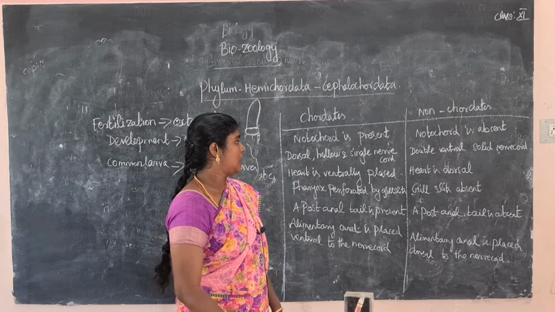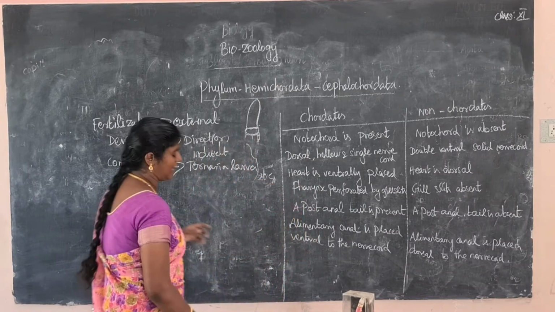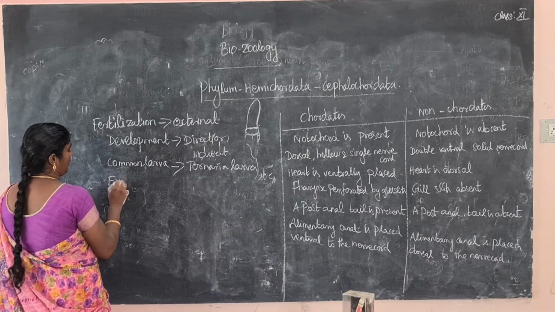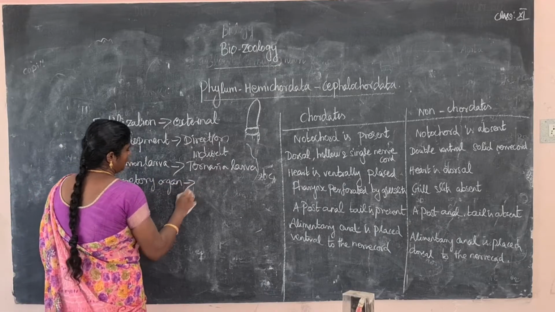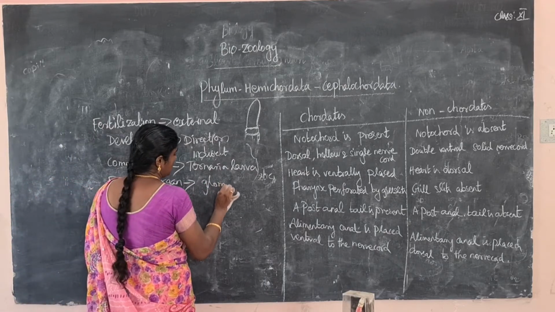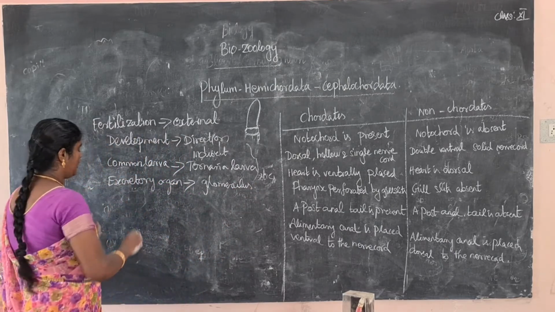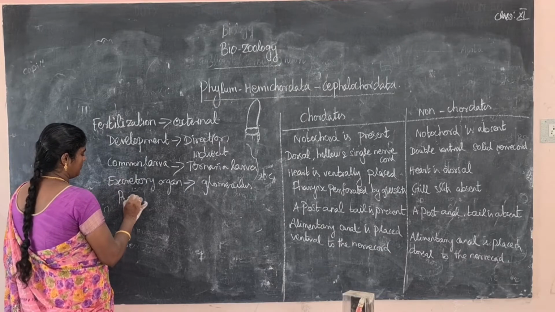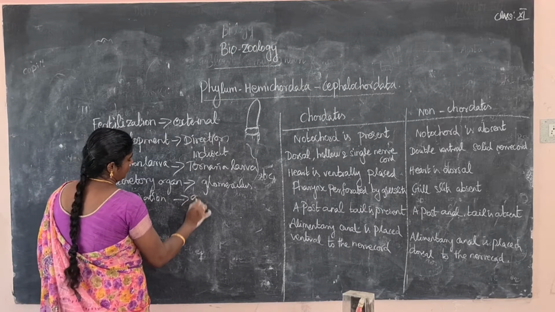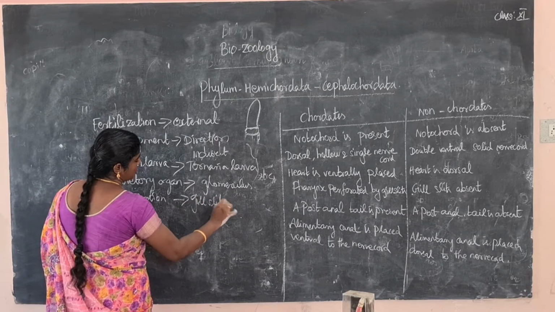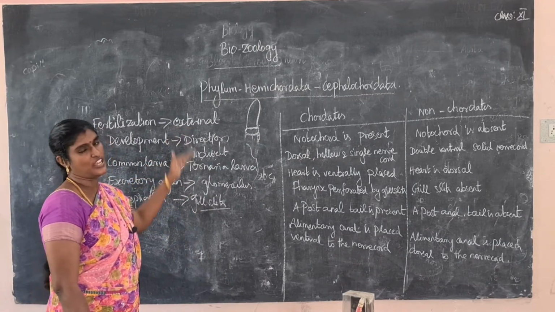Another important point: the excretory organ is the glomerulus. Respiration is through gill slits. These are the main important points of the Hemichordata phylum.